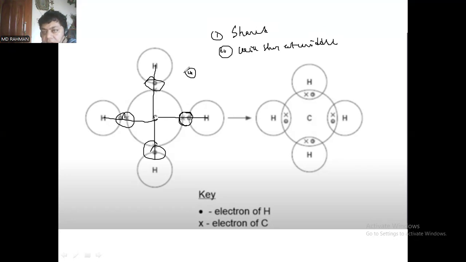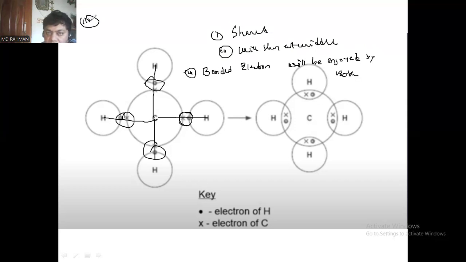Then three, the bonded electrons will be enjoyed by both elements. Next, two positive nuclei, attraction of two positive nuclei.